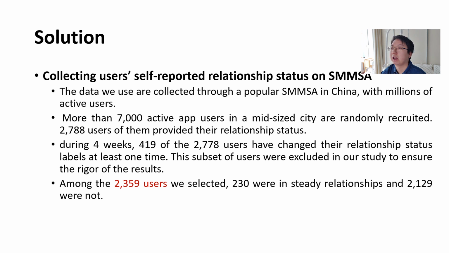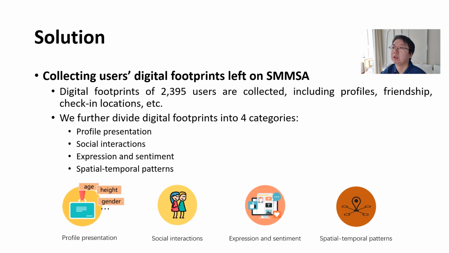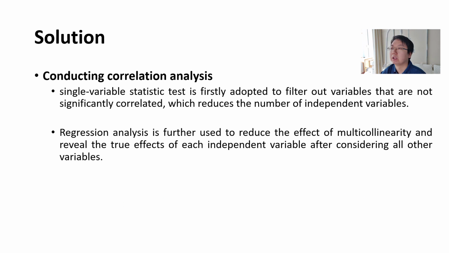Our solution has three steps. The first step is collecting users' self-reported relationship status. After our collection and processing, we finally select 2359 users in this study. The second step is collecting users' digital footprints. We collect four kinds of digital footprints, including profile, social interactions, expression, and space-temporal patterns. The third step is conducting correlation analysis. We utilized a two-phase correlation analysis, including single variable test and regression analysis.